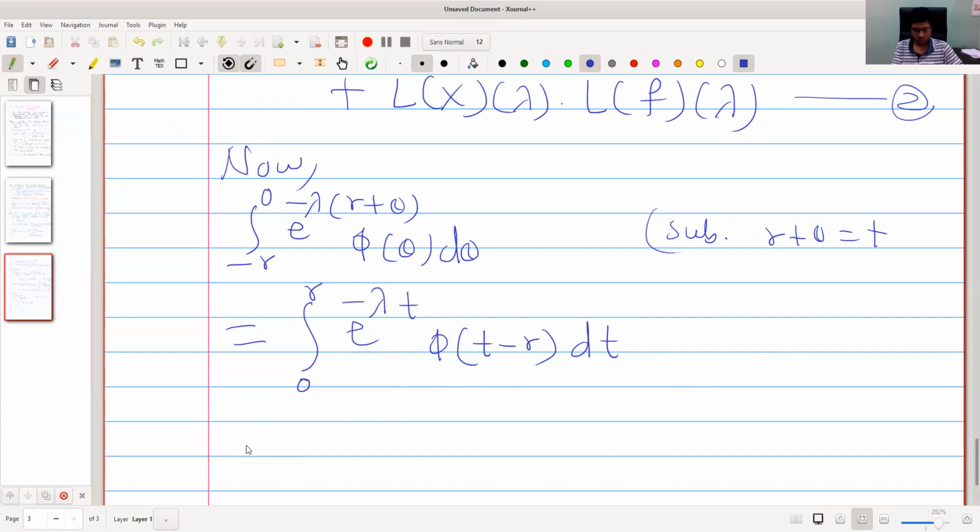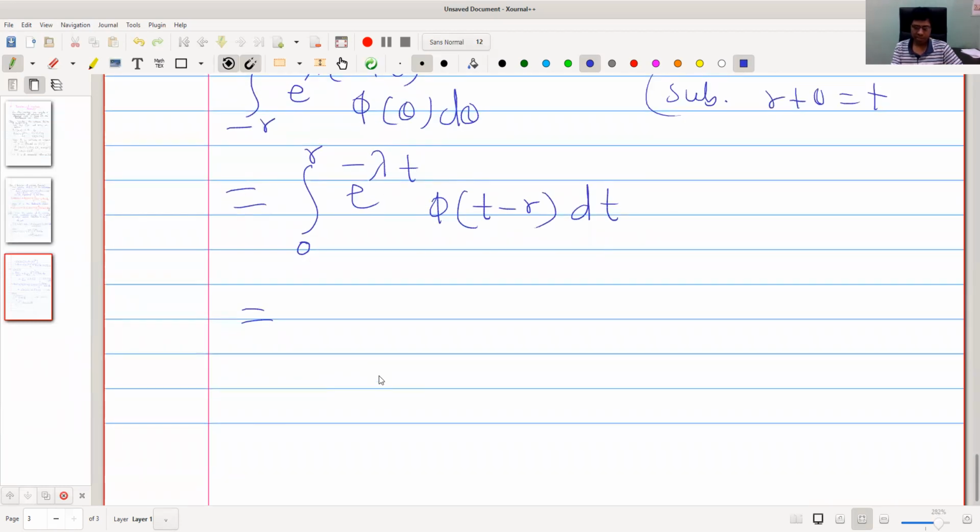Now we multiply this by the Heaviside unit step function. This is from 0 to r. If this were 0 to infinity, then this would be the Laplace transform of phi of t minus r.